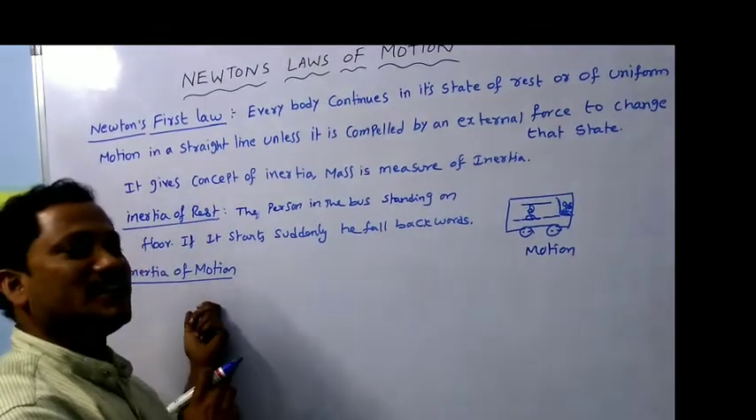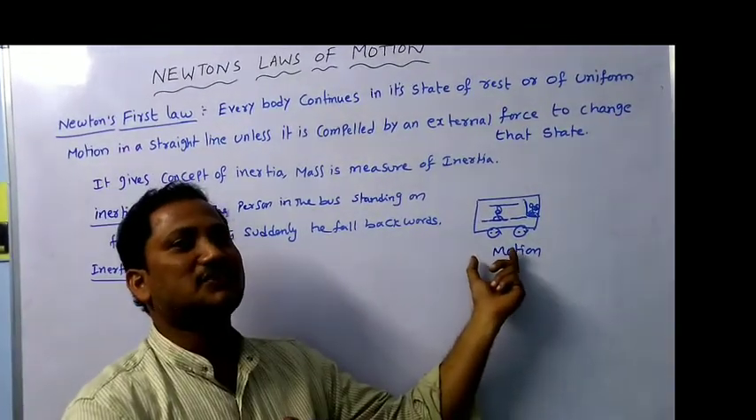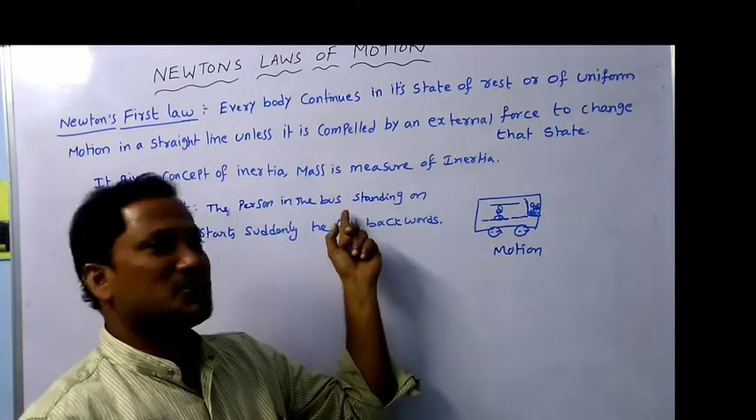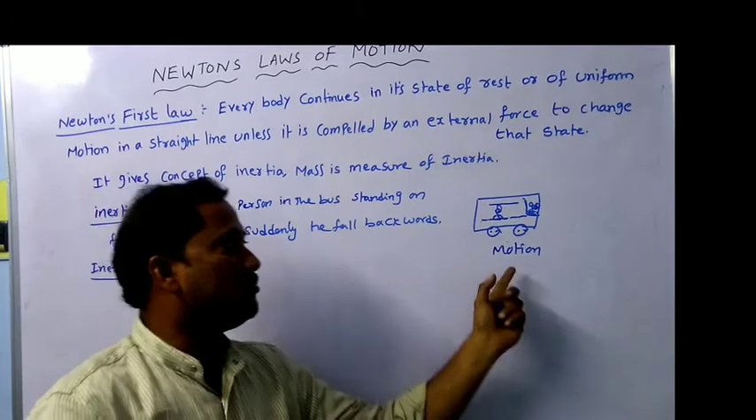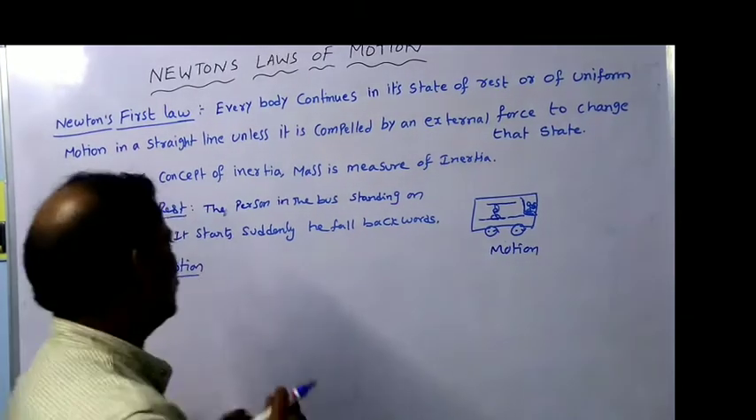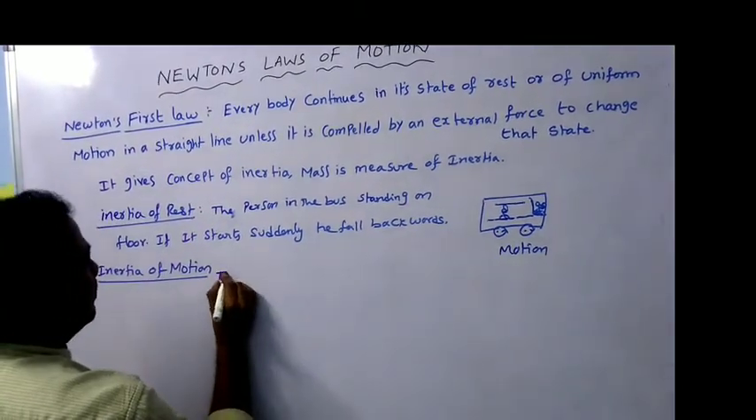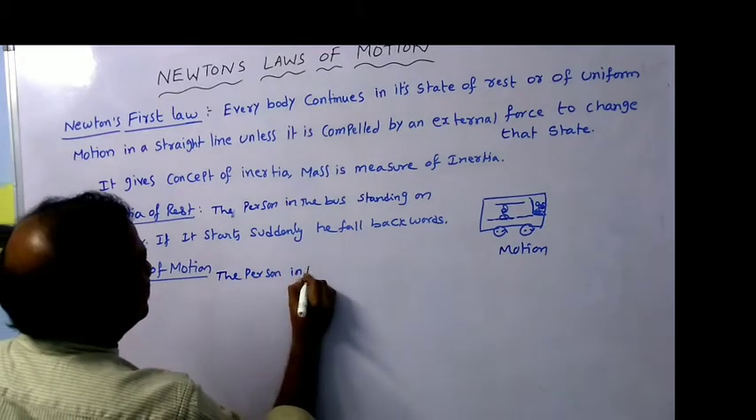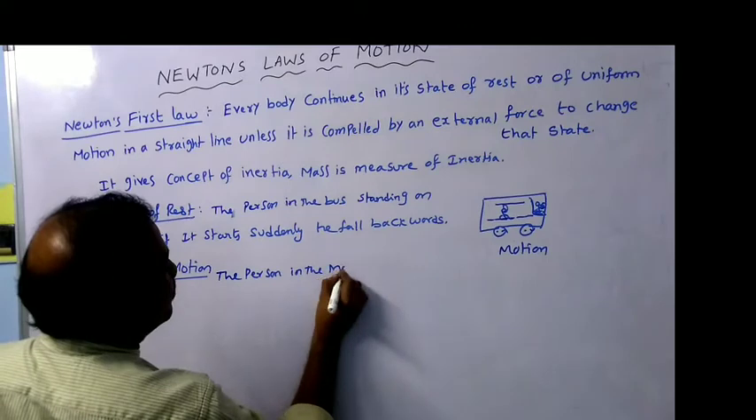Why? Because here you are considering the initial position of the bus is in motion. That is an important point. Previously, the initial position was at rest. Now the bus is in motion. So we can say that simply the person in the bus, in the moving bus,